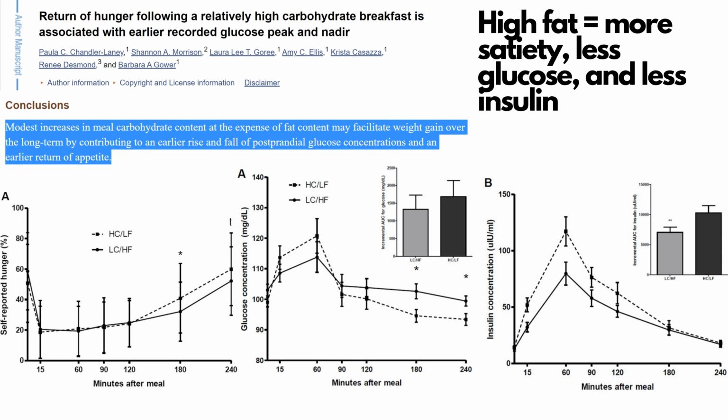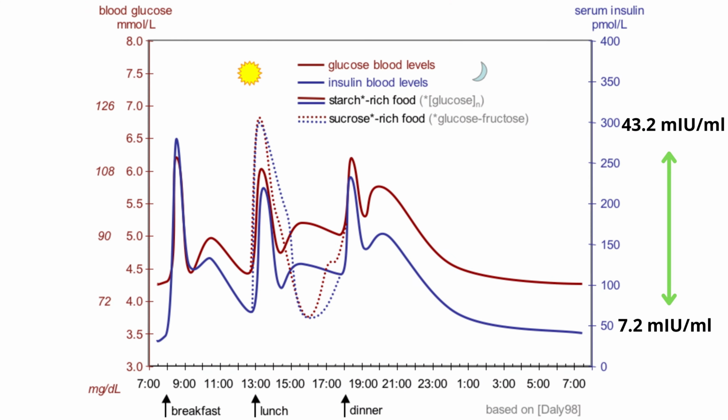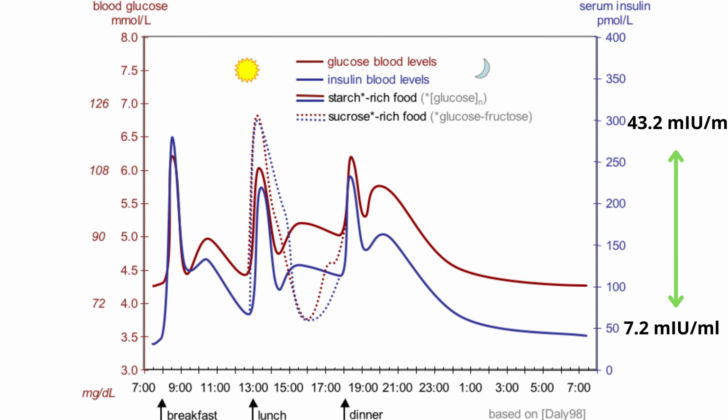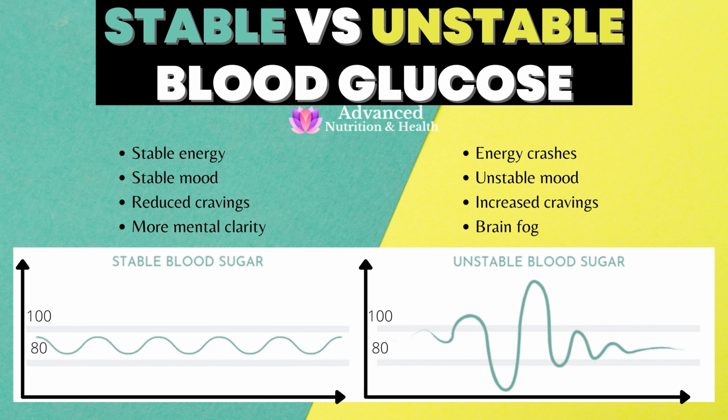In addition, there's data that suggests that carbohydrates are the least satiating from all macronutrients, resulting in hunger returning much sooner after eating. This could partially be explained by the huge blood glucose fluctuations caused by high carbohydrate meals. You get a glucose spike, it drops. It raises again, it drops. Each time when glucose drops, there's where the hunger and tiredness kick in. Eating carbs results in the biggest blood glucose fluctuations, and this leads to more hunger, cravings, mood, and energy swings.